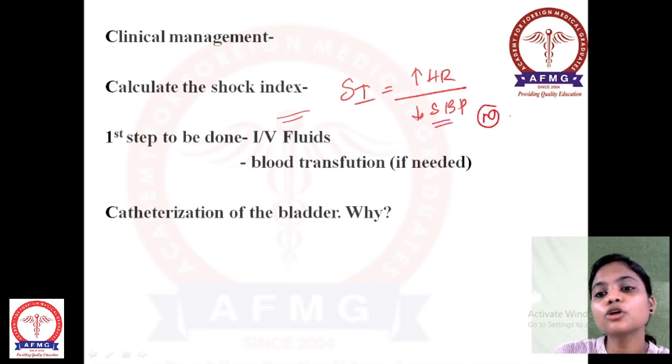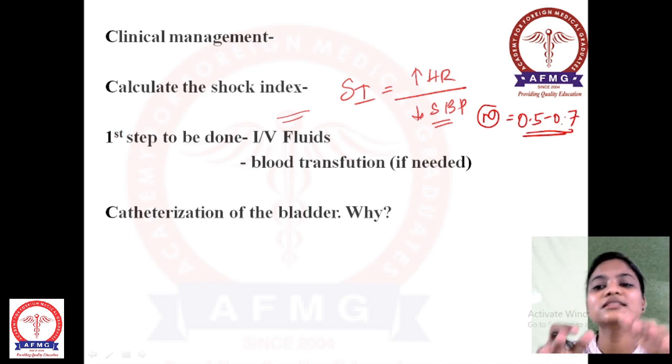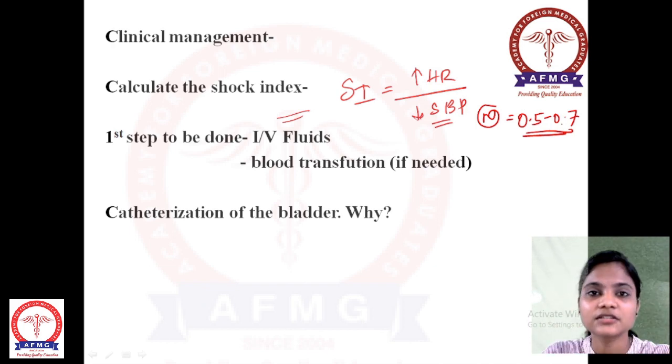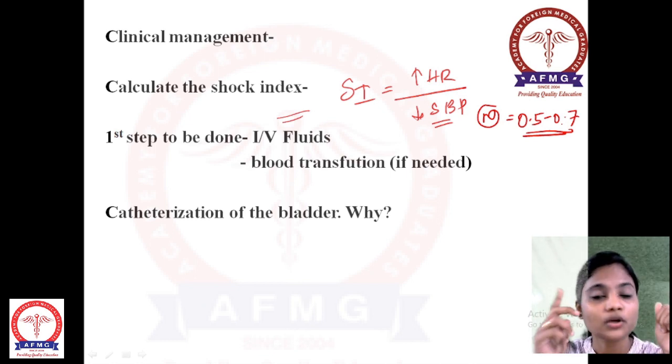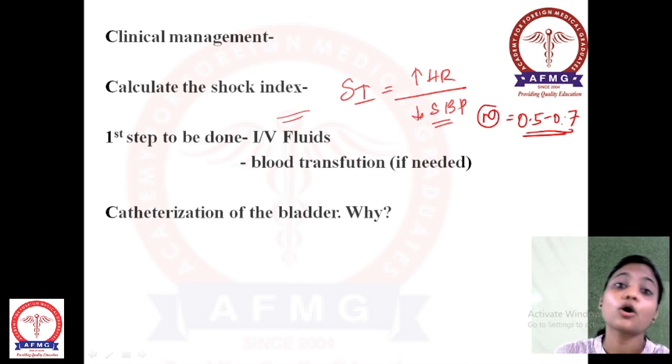So the normal shock index is 0.5 to 0.7. If this shock index is deranged, if there is a variation in it, then that will lead to a difference in the bleeding position, which causes postpartum hemorrhage. You have to be focused on what shock index is.